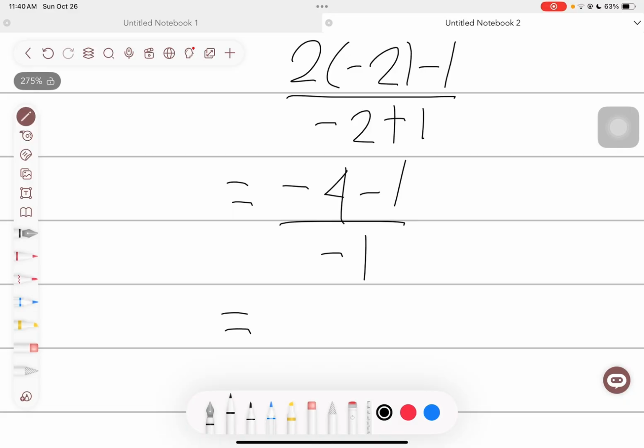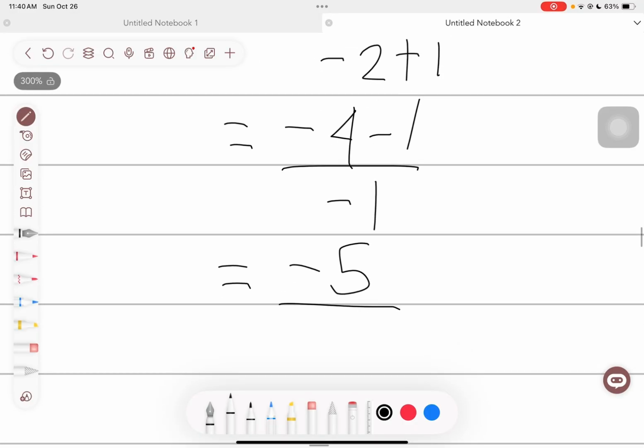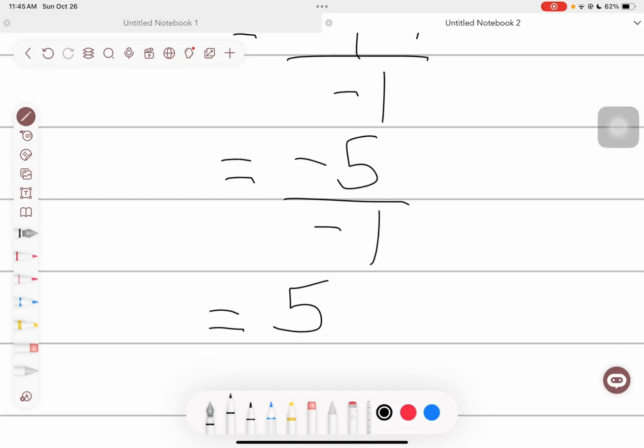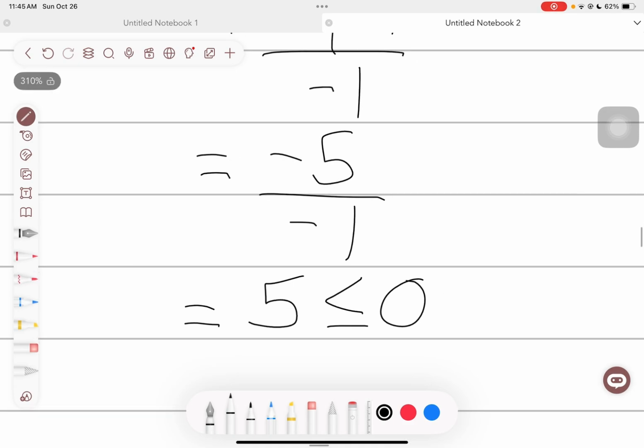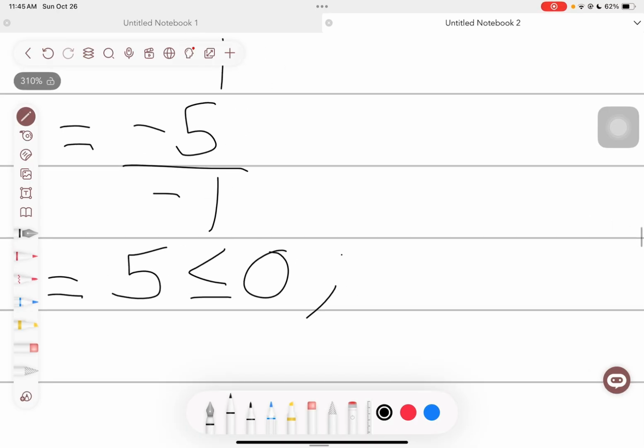Next, -4 minus 1 is equal to -5. Bring down the -1, and that gives us +5 less than or equal to 0. 5 is greater than 0, so it is false.